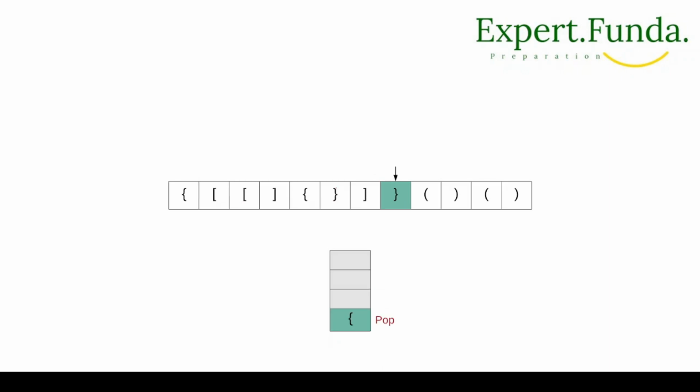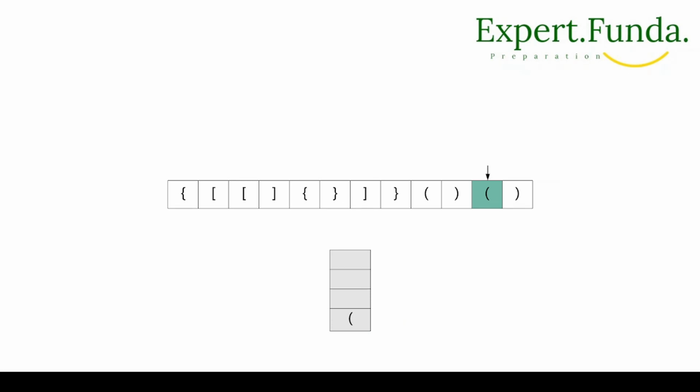Now this is a closing brace, right? So what it means, we have already removed from here to here, and now we are removing from here to here. Okay, now there is this brace left, right? Now what we will do, we'll remove from the stack, then we will get this one, then we will remove this one. So like this we will continue our approach, and we'll try to implement it the stack way, right?